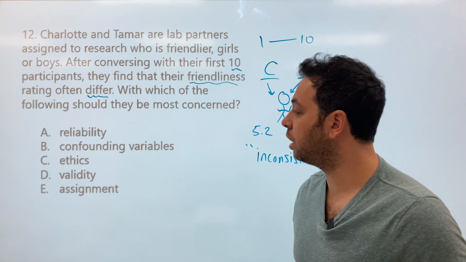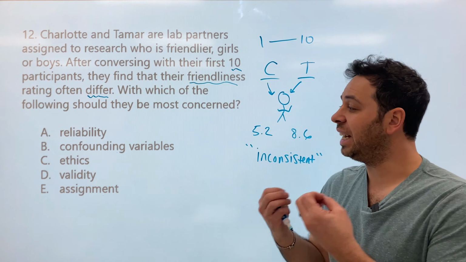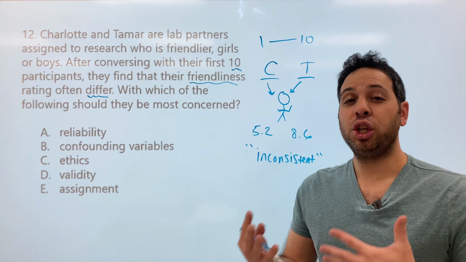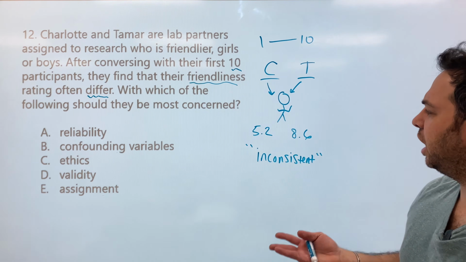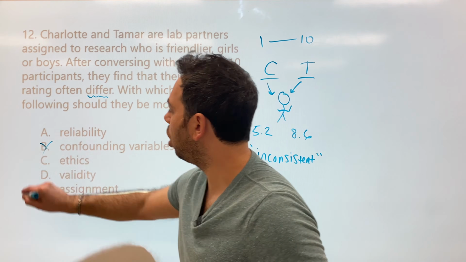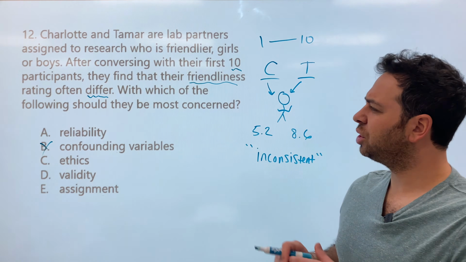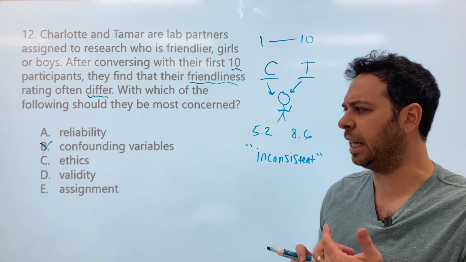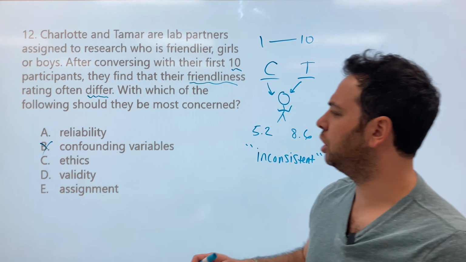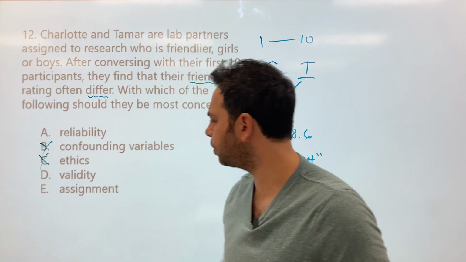Let's start with B, confounding variables. Now, confounding variables is anything that affects the dependent variable you don't really account for. Nothing that really has to do with friendliness ratings or inconsistency. All right, does it deal with ethics? Well, there's no lack of informed consent or coercion or deception. It's just a simple study watching boys and girls see who's friendlier.